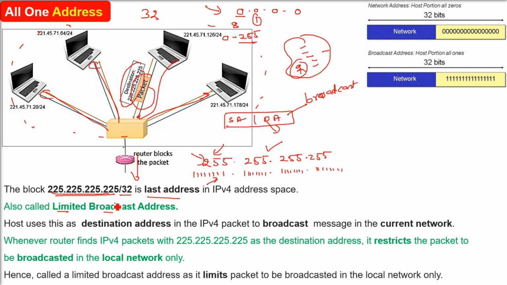Broadcast, you understood, means it will go to everyone in the network. But why is it called limited? It is limited because it confines that packet to this local network. It will not go outside the network. So if you want to broadcast any packet, put the destination address as all ones, and that is already fixed in the IPv4 addressing scheme.